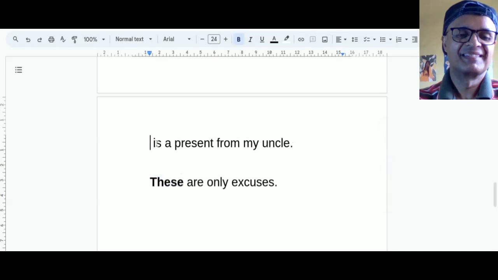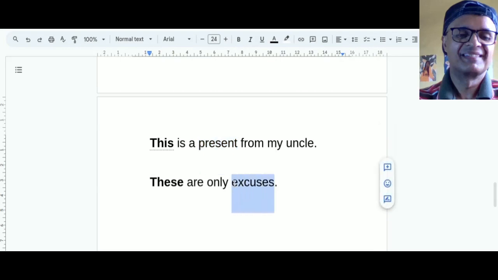we can say it this also, right? This or these, like that, those, such, they are used to point out the object or objects to which they refer. That means the present here is the object, right?